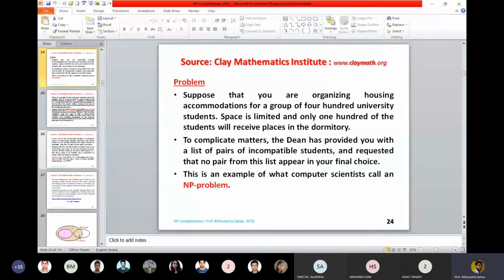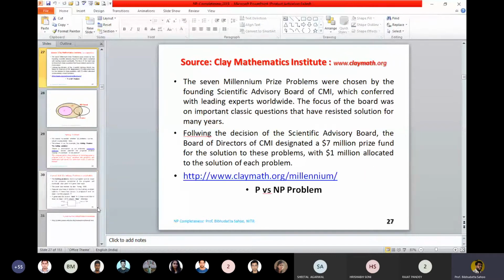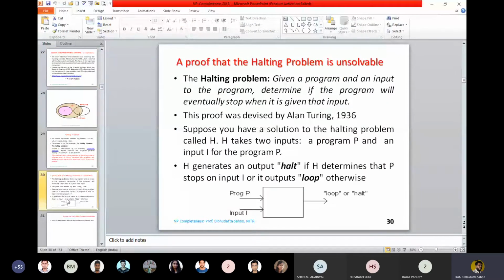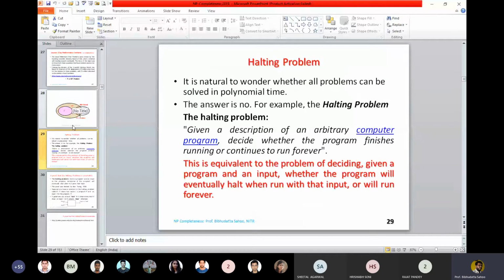This is the details of the millennium problems. Let us move to a particular problem, when we try to prove that particular problem, which is referred to in automata, like the halting problem. I think I have explained in one class, the halting problem means you are supplying an input to an automaton.